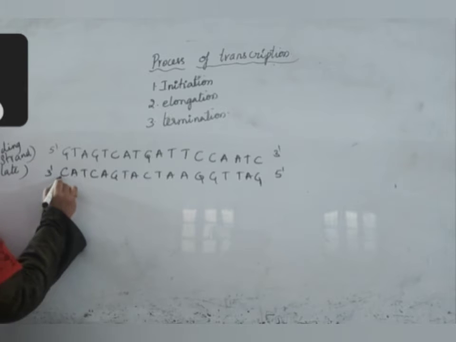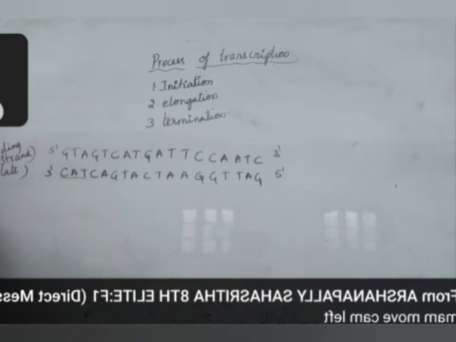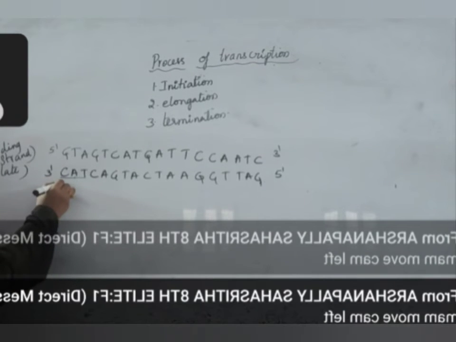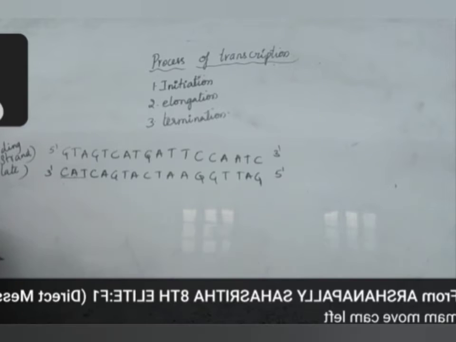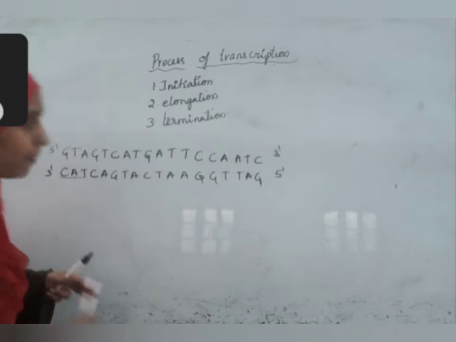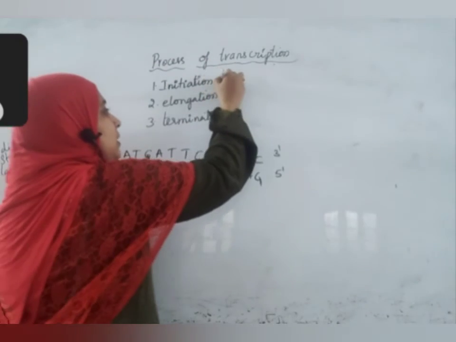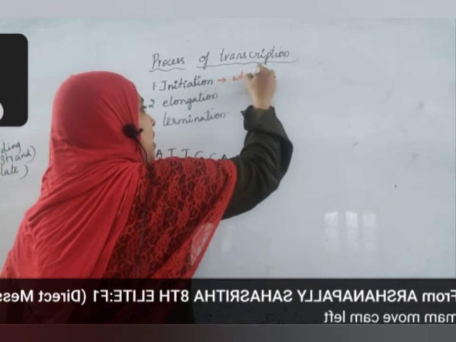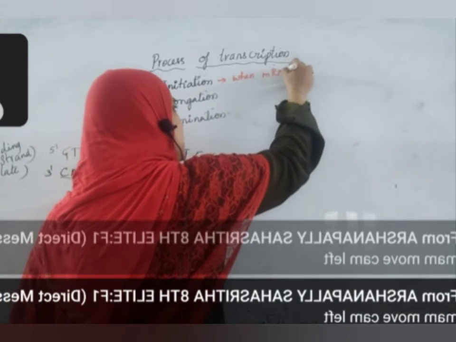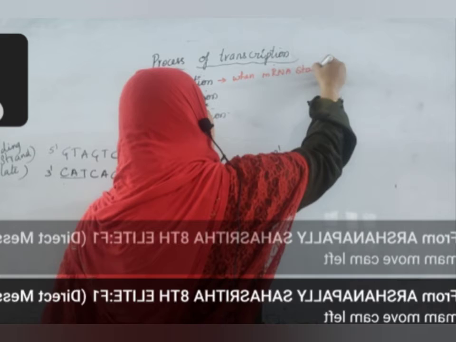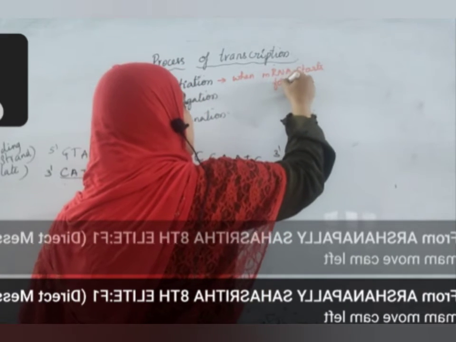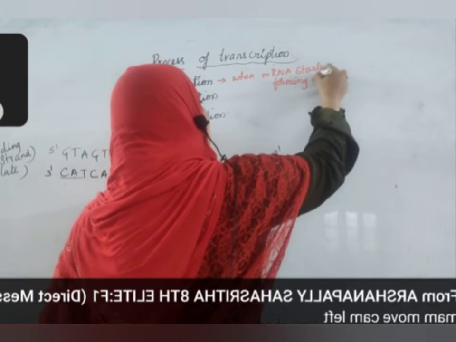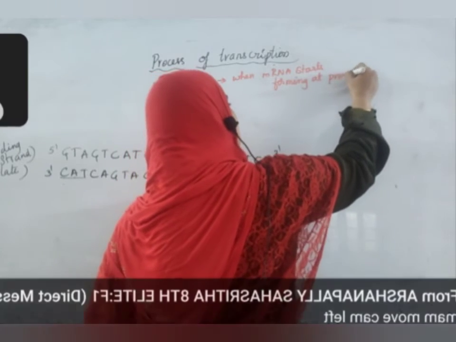So here adenine, thymine, cytosine will come. Here is the promoter site, let us assume, and here the initiation of mRNA occurs. What is initiation? Initiation is when mRNA starts forming, at the promoter site.